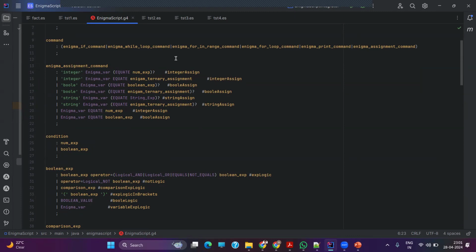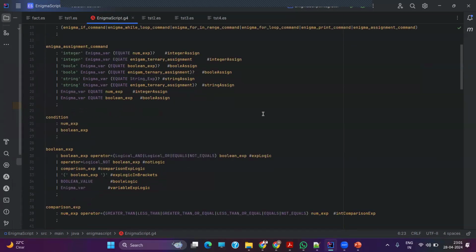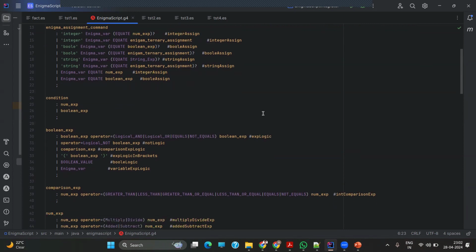As the Enigma assignment command is defined, you can either assign an integer and equate it to a numerical expression, which is a 0 or 1 case. So you can either equate it to an integer, or you can leave it just by initiating it. Then you can equate the integer to a ternary expression as well, just like in Java. In the same way, you can do it for the data types Boolean and string as well. After initiating any particular variable, you can change the values by again equating it to a different numerical expression or Boolean expression.